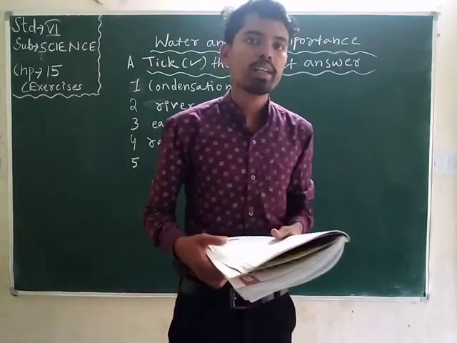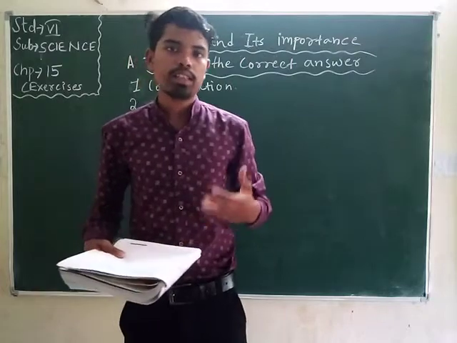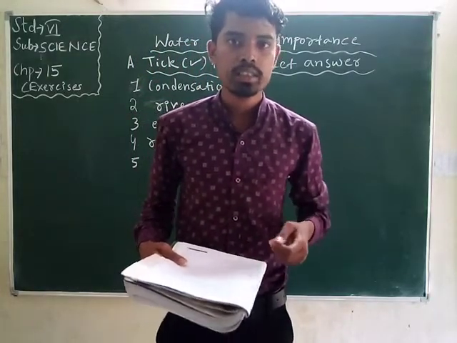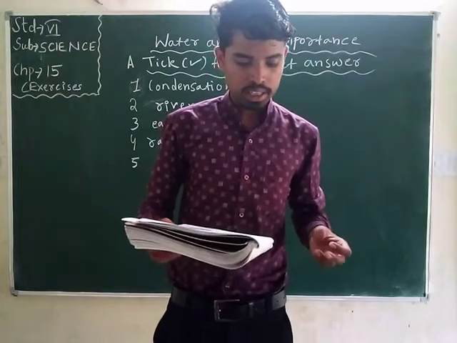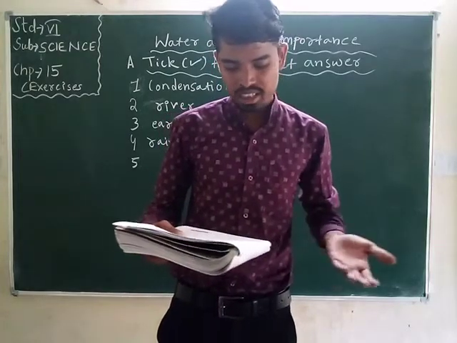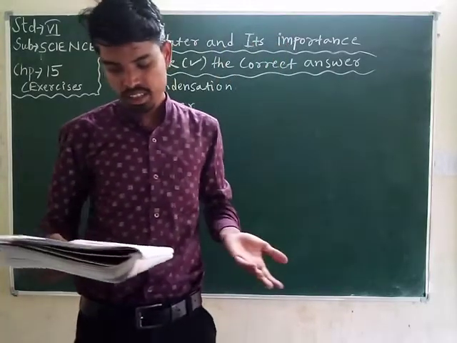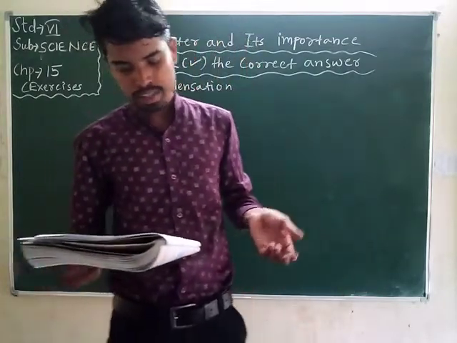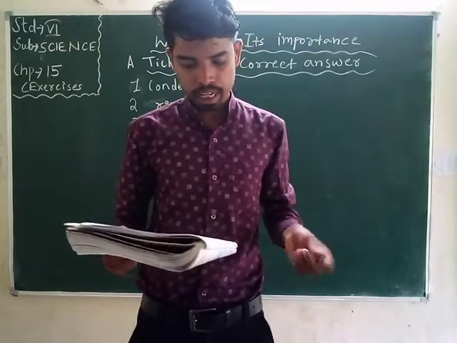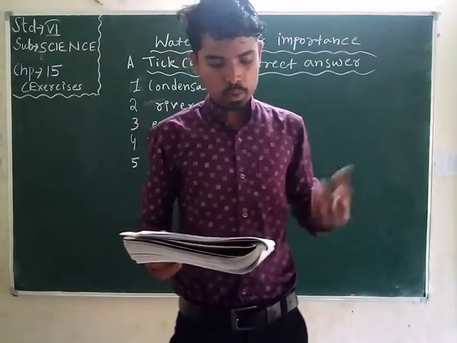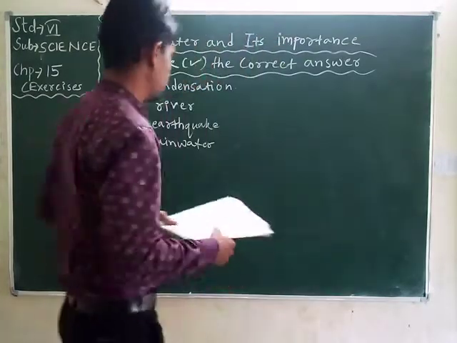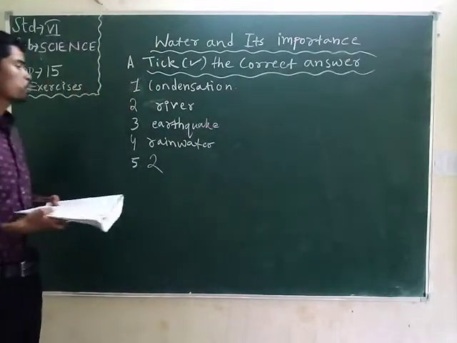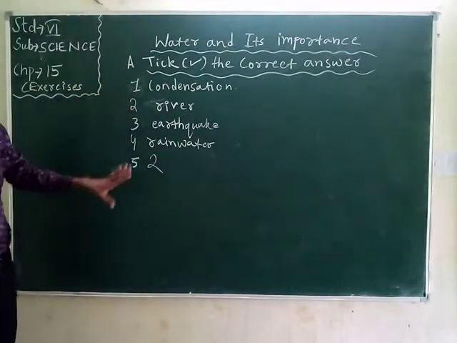There are different ways, mainly divided into two kinds: A 2, B 3, C 1 and D 4. So student, we can harvest rainwater in two ways. Okay.